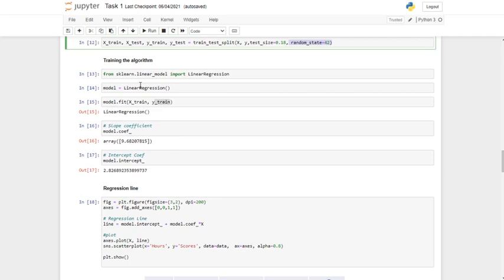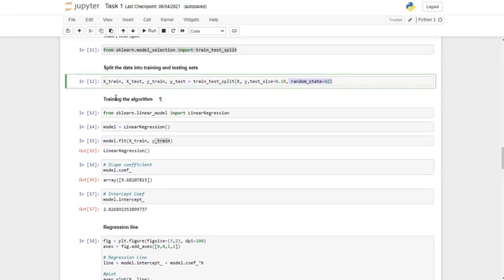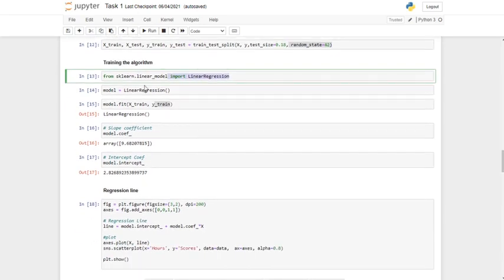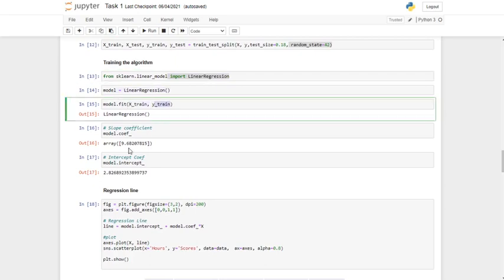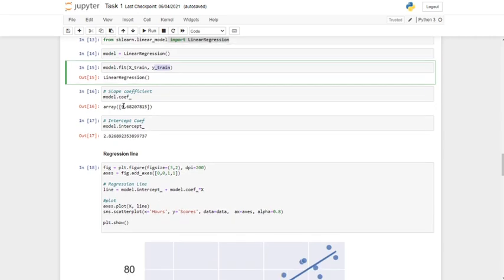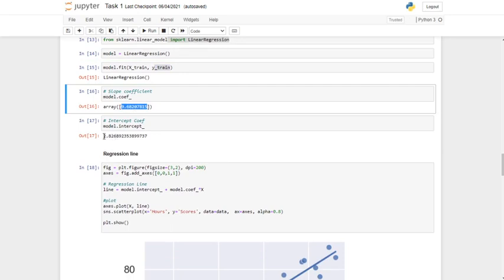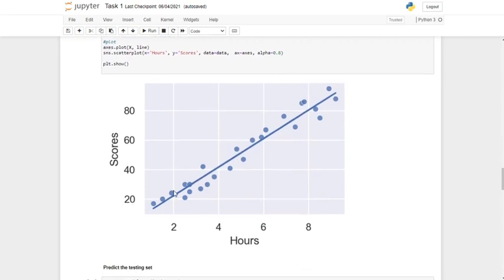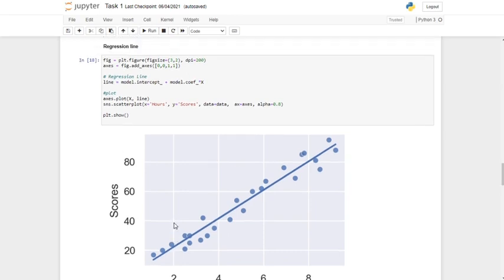So now we have x train, x test, y train, and y test data sets. Now the next step is to create a model. So first I have imported the linear regression algorithm and then created a linear regression model. I fitted that on x train and y train, that is, the training data set. This is the slope coefficient of the regression line, which is 9.68 approximately. This is the intercept of the regression line. Let's see visually how it looks. So this is our regression line, and it's quite well fitted.